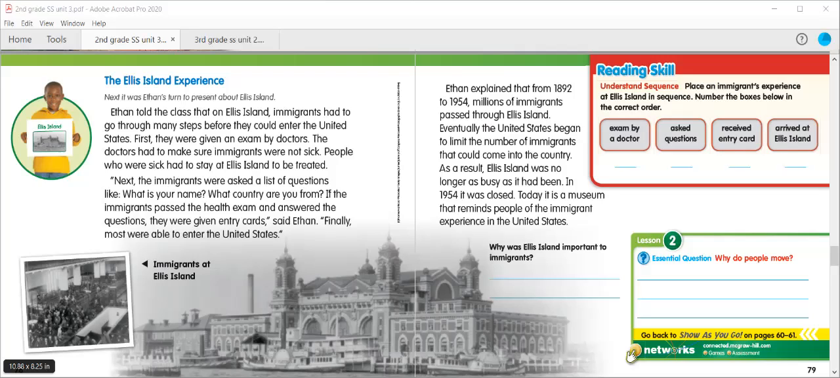Ethan explained that from 1892 to 1954, millions of immigrants passed through Ellis Island. Eventually, the United States began to limit the number of immigrants that could come into the country. As a result, Ellis Island was no longer as busy as it had been. In 1954, it was closed. Today, it is a museum that reminds people of the immigrant experience in the United States. Quick check. What were the steps immigrants had to go through on Ellis Island?